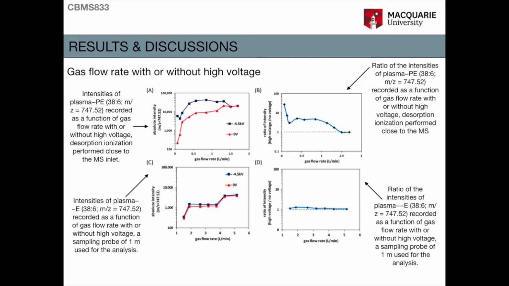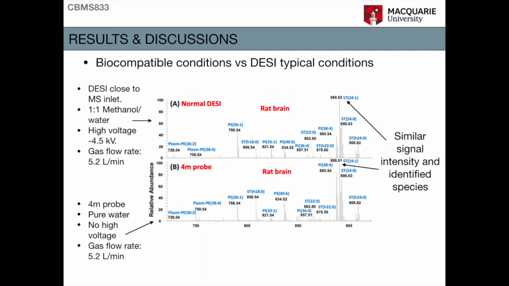As shown in Figure C, the signal for the analysis with a 1 meter probe could be further improved by one order of magnitude when the gas flow increased from 1.5 to 5.5 liter per minute. There is also no difference for applying a high voltage or not for the spray, as can be seen in Figure D. With the understanding of each role played by the spray solvent, spray voltage, and the gas flow in the desorption spray ionization, a 4-meter sampling probe operated with pure water, no spray voltage, and at a gas flow rate